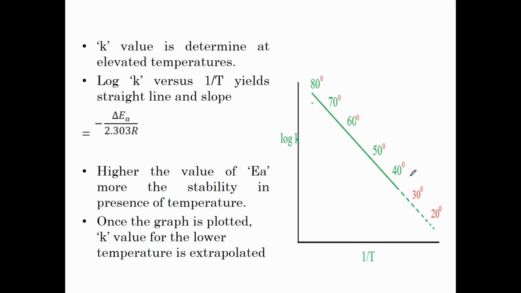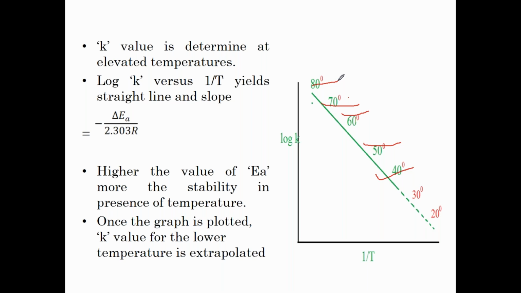So what temperature? Much more than the room temperature, like 40 degree, 50 degree, 60 degree, 70 and 80. So you can imagine there are 1, 2, 3, 4, 5, 6 graphs we have to draw, because each graph is the ordinary graph which is plotted between the time versus the concentration of the drug at a particular time. So from each graph you calculate the K value, that is K value for the 40 degree, K value for 50 degree, 60, 70, 80. So how many K values we have? 5 K values with us.